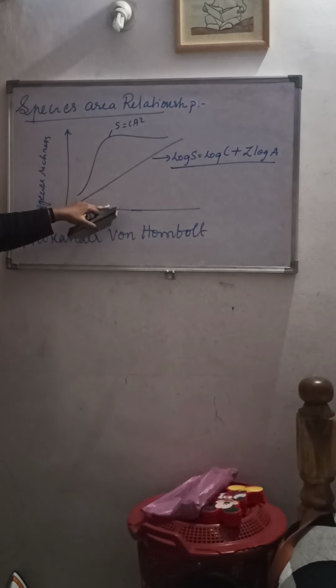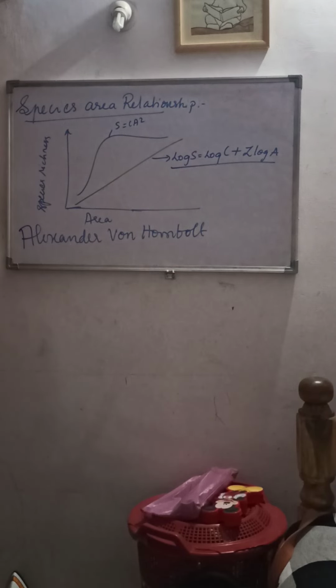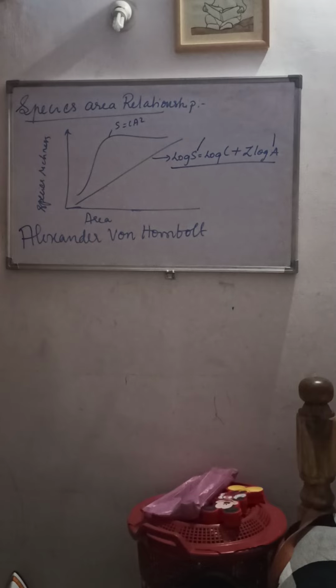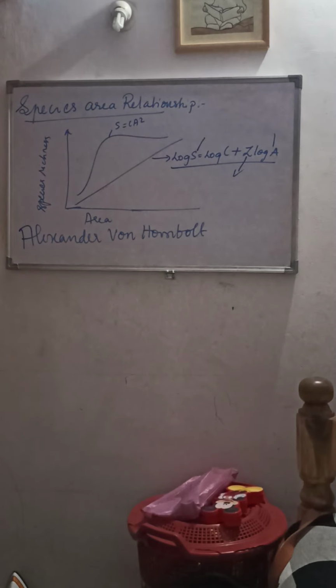As I told, on a logarithmic scale the relationship is a straight line, which is described by the equation log S equals log C plus Z log A, where S stands for species richness, A stands for area, Z stands for the slope of the line, that is the regression coefficient, and C stands for the Y-intercept.